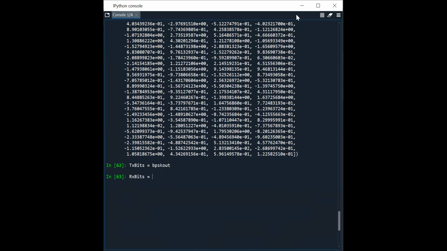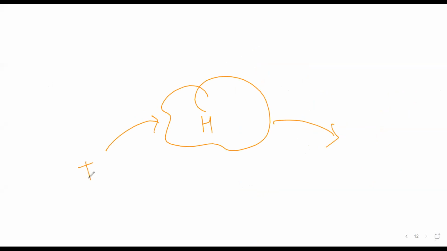Now this is the channel H. This is the transmitted bit T and this is the received bit R. What is R in frequency? In the index domain it's convolution.